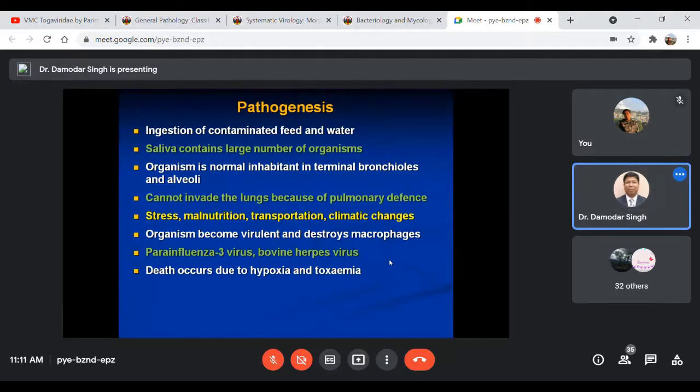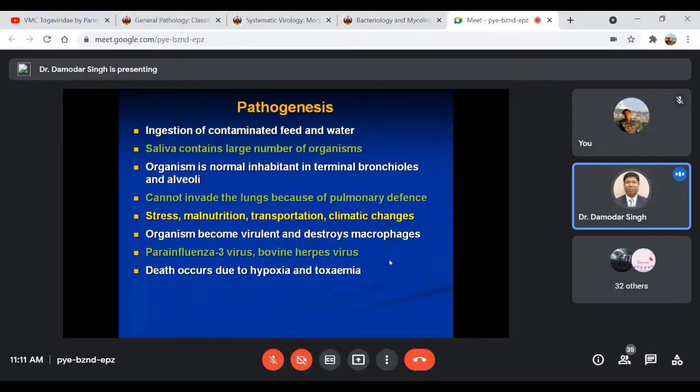Other viral agents like parainfluenza 3, bovine virus, and bovine herpesvirus may also intercurrently affect, or may have already affected, the lungs.